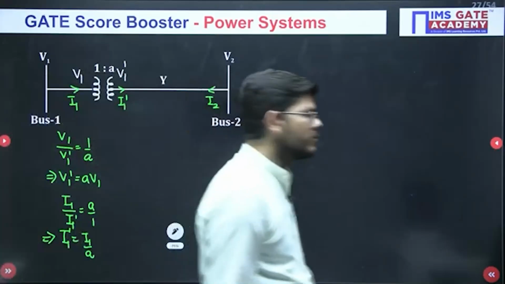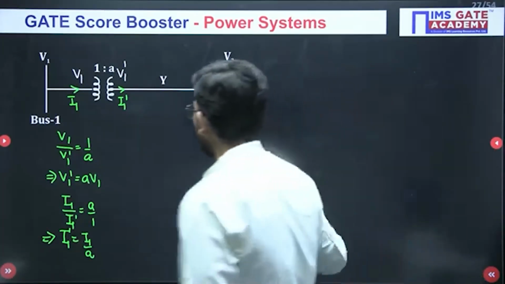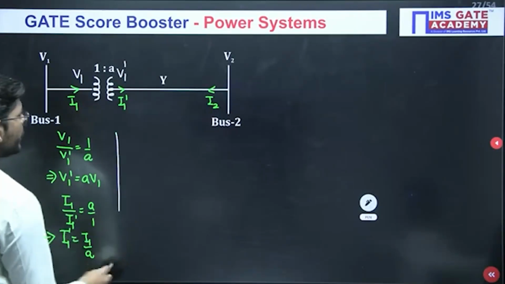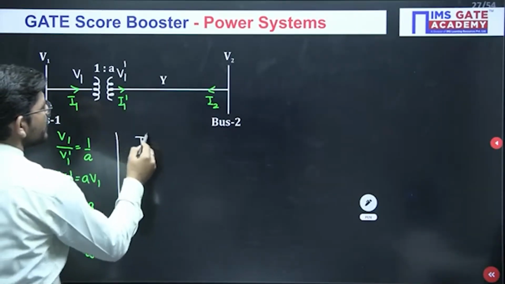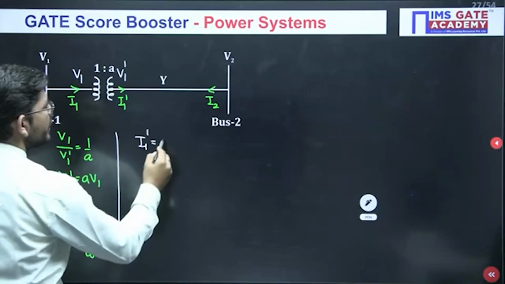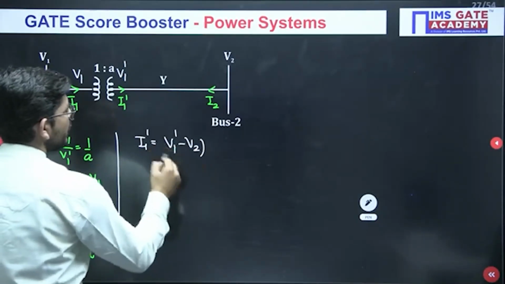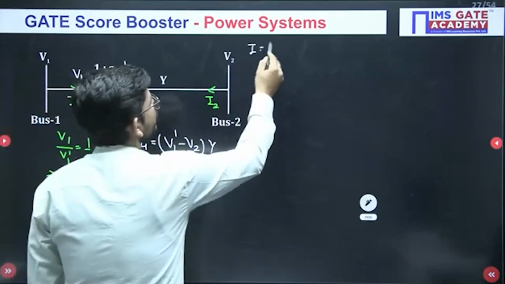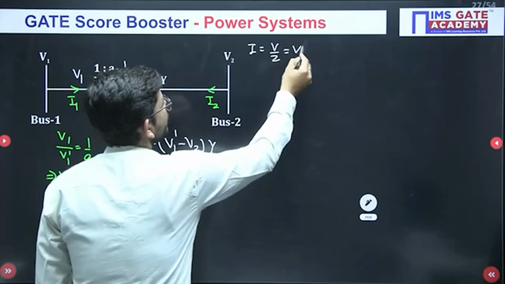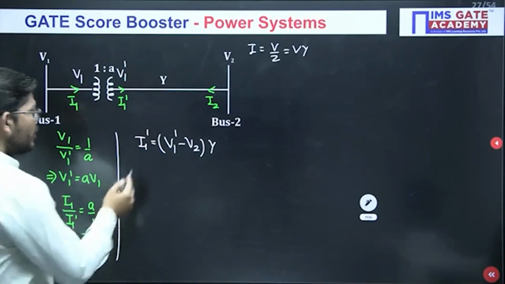Okay, so this is what we can directly refer from this diagram. Now after that, if you see I1, if suppose I have to calculate I1 dash current, how will I calculate this? This will be V1 dash minus V2 into Y. Okay, you know that I is equal to V upon Z and 1 upon Z is Y. So this is how we have written this equation. Now just put the values.